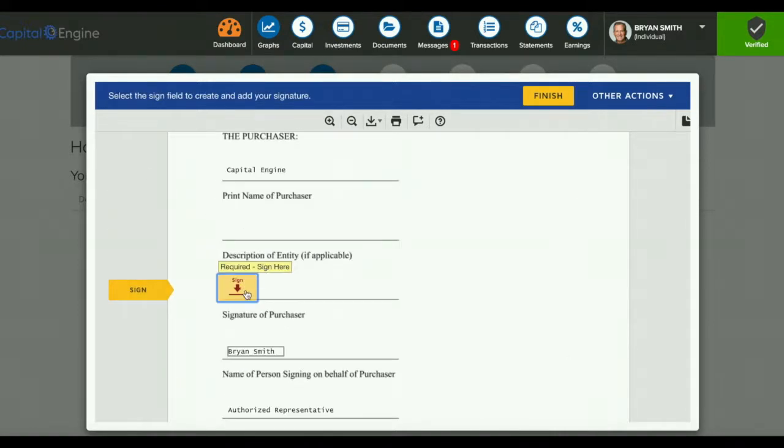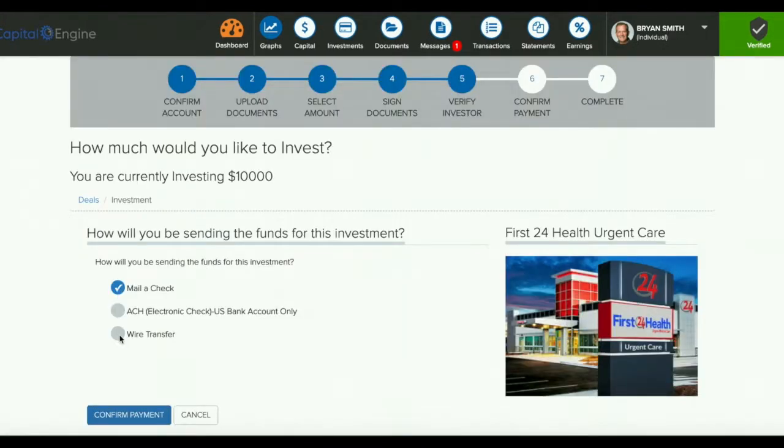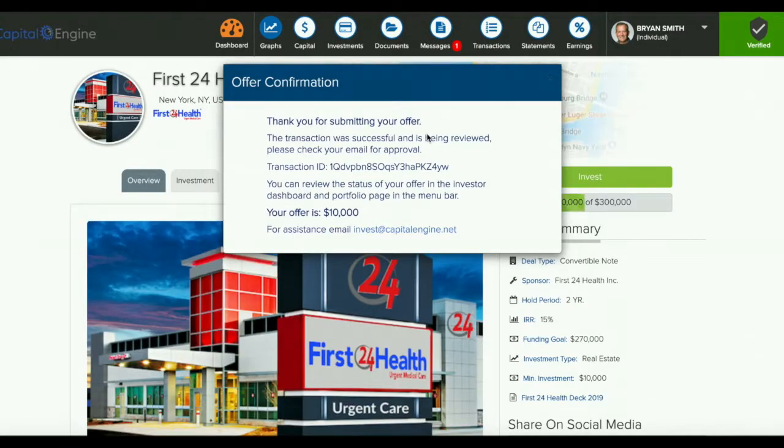Investor information is automatically pre-filled. Select payment method, check, ACH, or wire, and finally, confirm your investment.